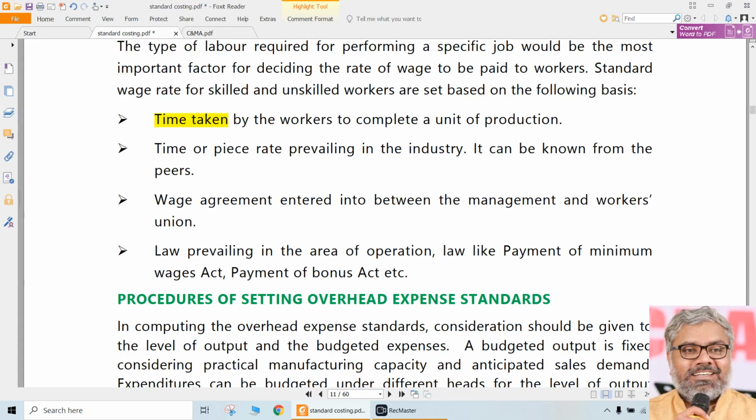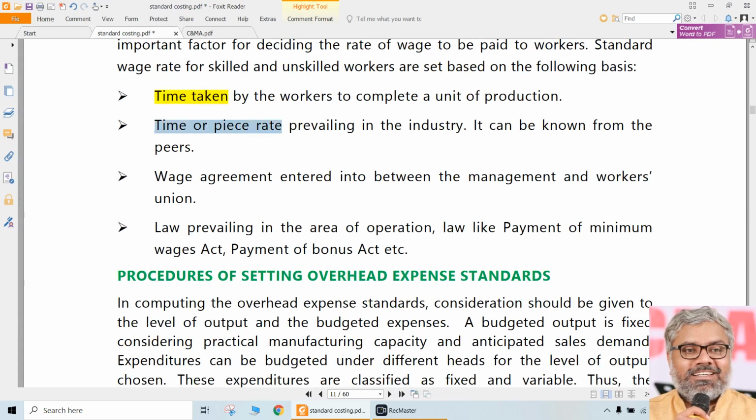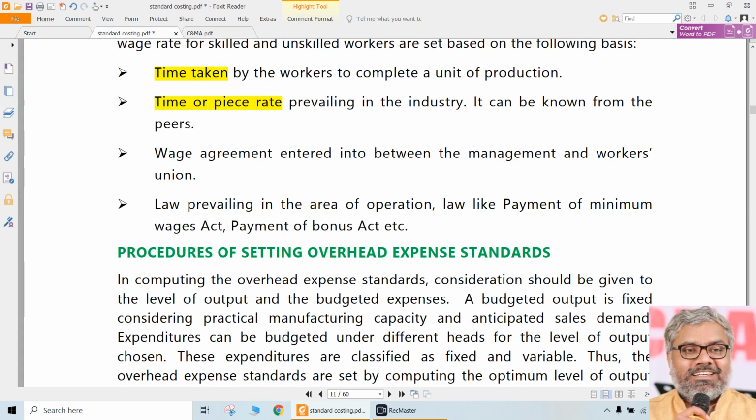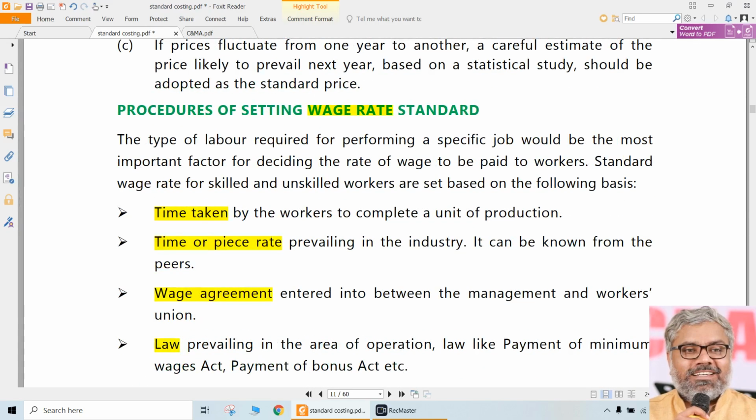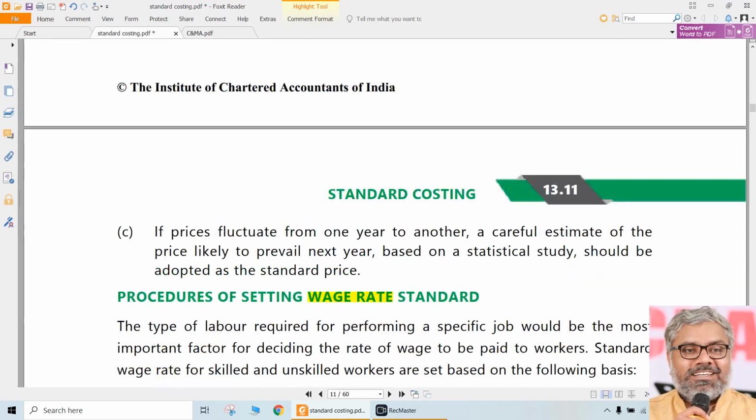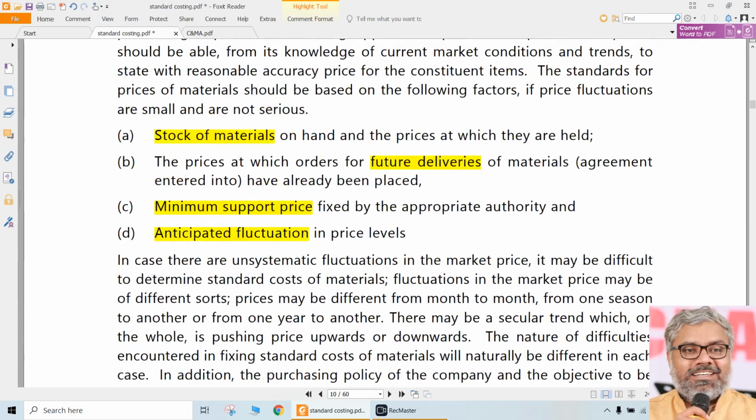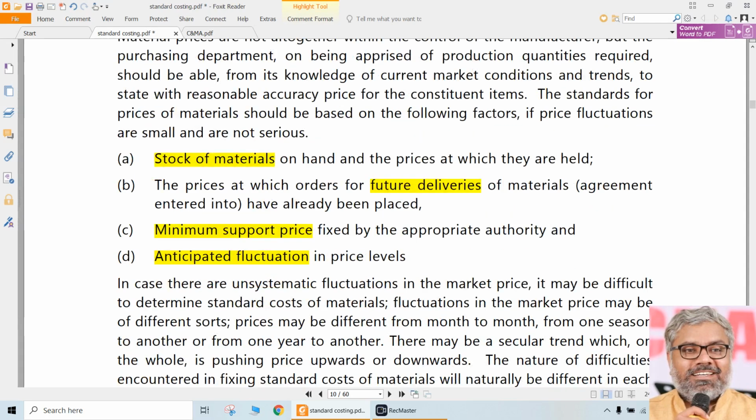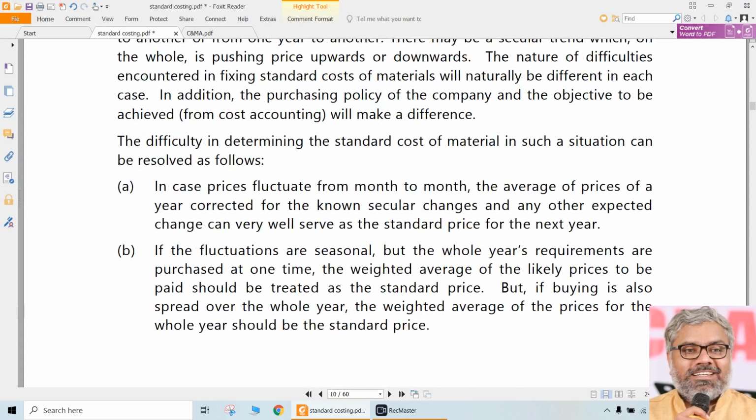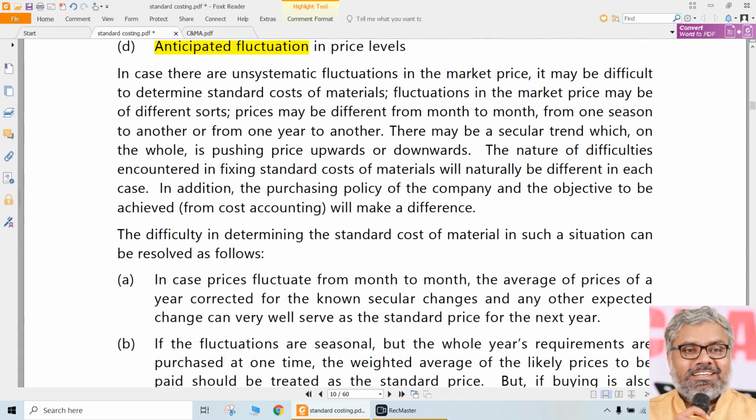Basically, how much time they take on average, and what is the time rate or piece rate prevailing in the industry, and what is the agreement between management and the workers, and of course the other laws prevailing in the country. All these things have to be considered while setting the wage rate standards. But the most important thing about the standard setting process is that it has to be realistic. While setting material price standards, we cannot imagine maybe there will be a 40% reduction in the prices next year, so I will reduce the material price standard. Imaginary things completely without any logical or real basis should be avoided.